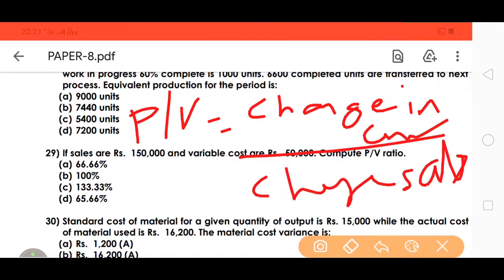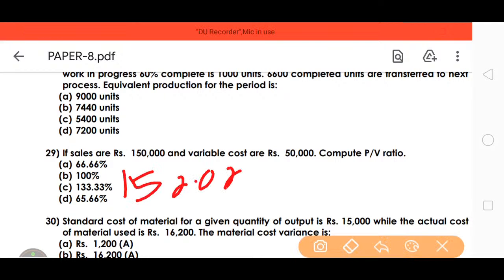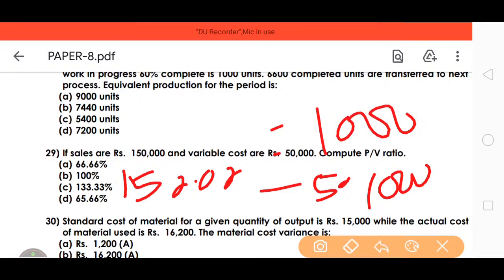So this is the formula, and we need to apply it here. First we calculate the contribution: sales minus variable cost. The variable cost is 50,000, so we get 1 lakh. So 1 lakh is the contribution.